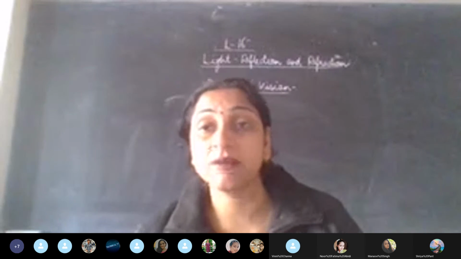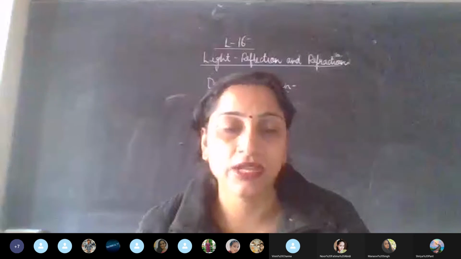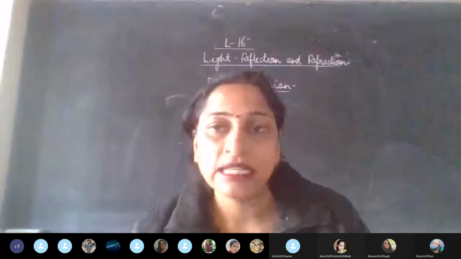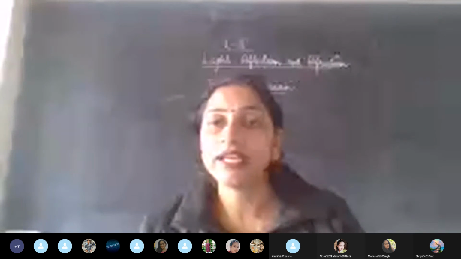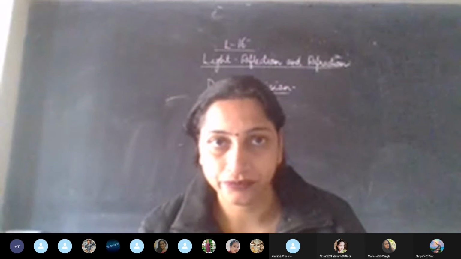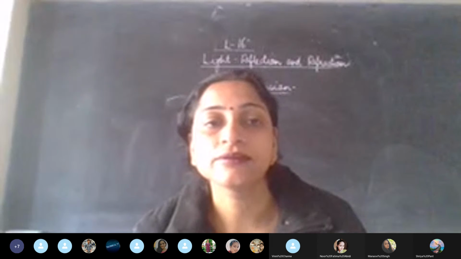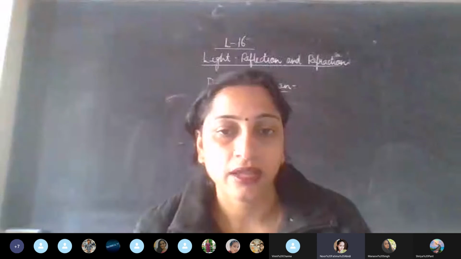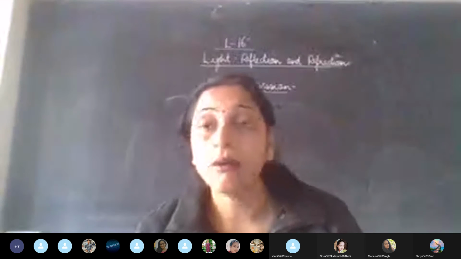Please move on to page number 198. We were on page number 198 when I gave you the introduction about this in the last class. So we'll be talking about it in detail today. Page 198, defects of vision. Ready, children? Yes, ma'am. Okay. So the first one is short-sightedness or myopia.